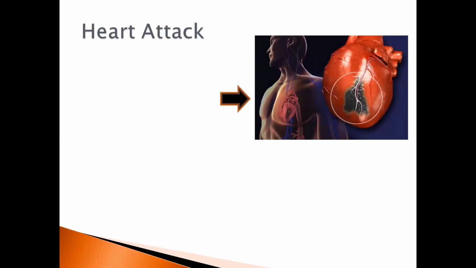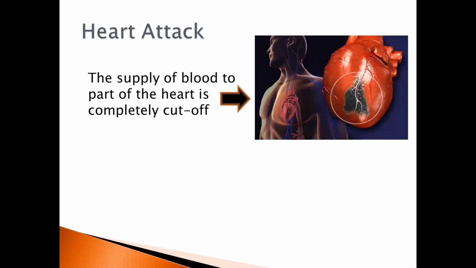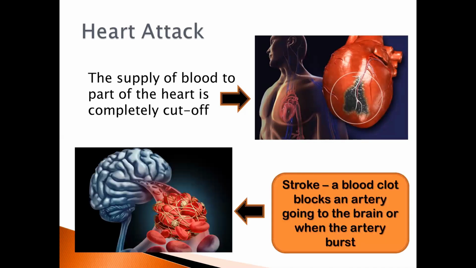In contrast, when the supply of blood to the part of the heart is completely cut off, heart attack occurs. Typically, more severe and longer-lasting pains are felt that may be accompanied by nausea, sweating, and weakness. However, when a blood clot blocks an artery going to the brain, or in worst cases, when such artery bursts, a stroke occurs. Severe cases of heart attack and stroke can cause sudden death.